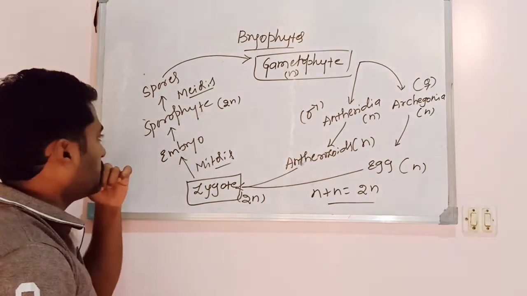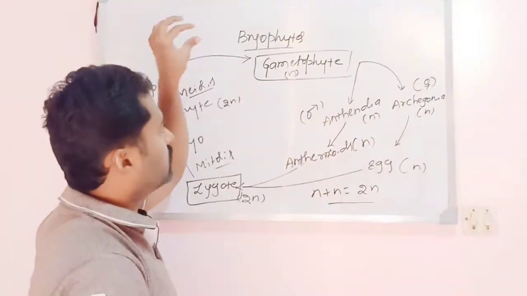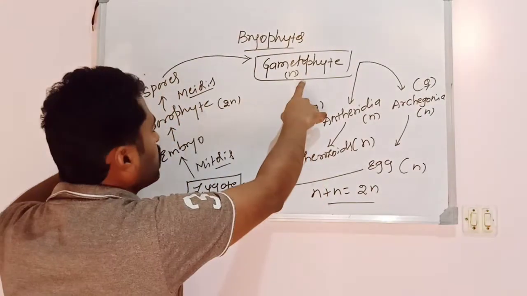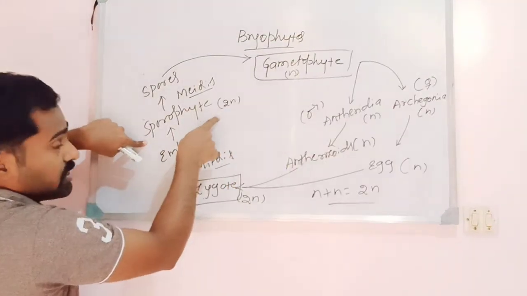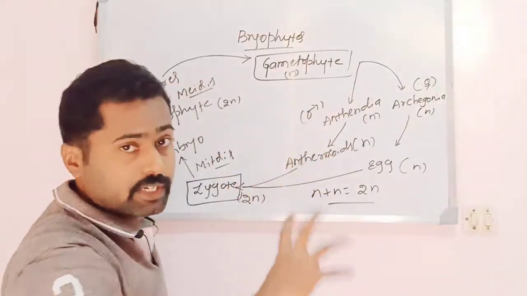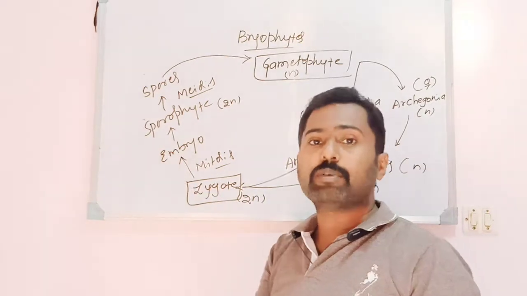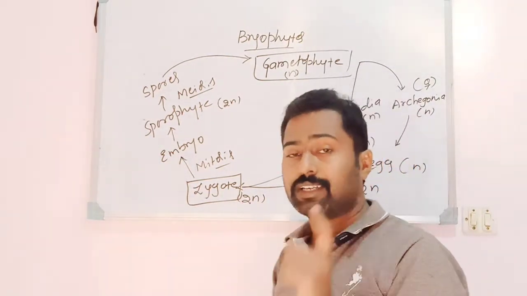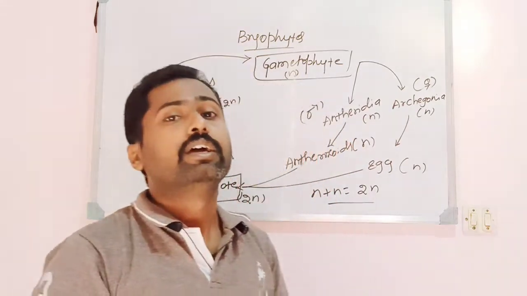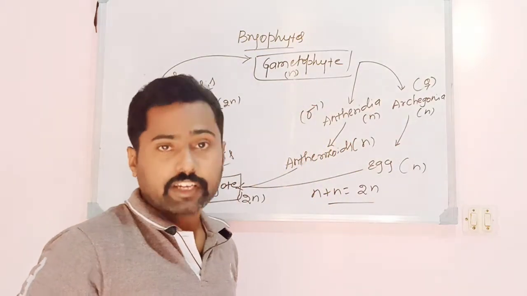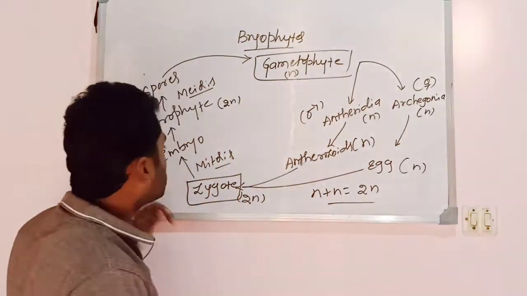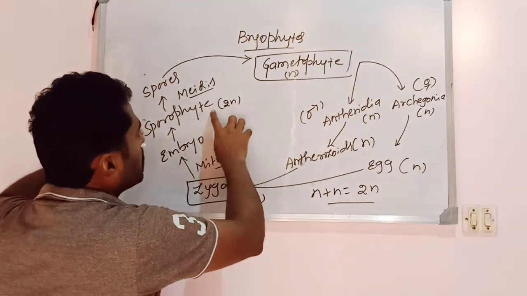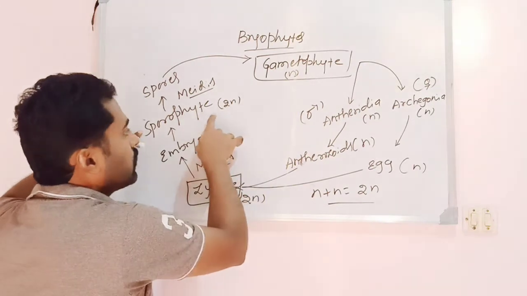So the life cycle includes two phases, the gametophyte and the sporophyte. One is haploid, another is diploid, and both are very important here. The sporophyte is visible here, but it is either partially or totally dependent. Whereas in most algae, the sporophytic stage is represented by the zygote only. Here the zygote develops into the sporophyte.